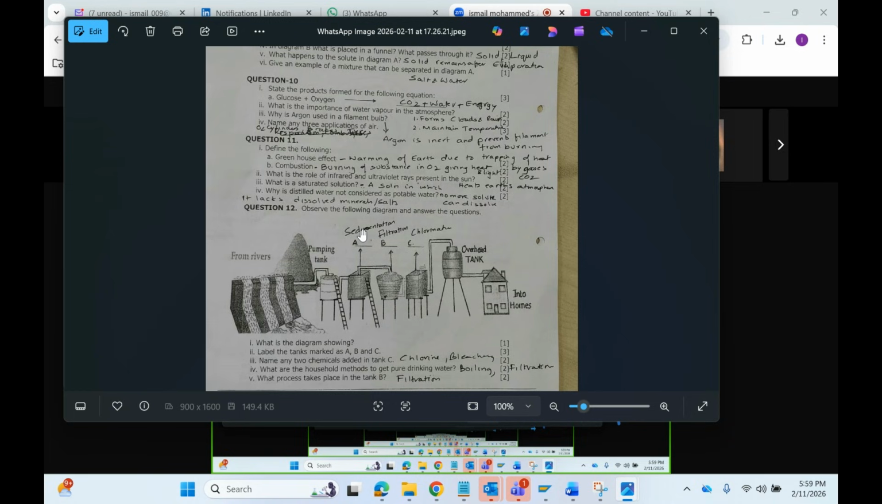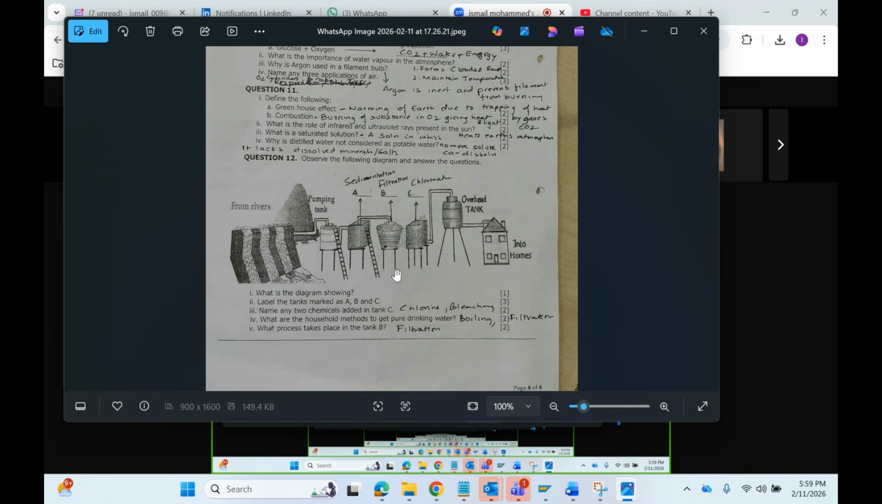Why is distilled water not considered potable? Because the distilled water lacks dissolved minerals and salts. So when this distilled water is consumed directly, we get a kind of dehydration because there are no salts and no minerals in it, and our body loses all these things. So it is not good to consume the distilled water. That is the answer, because it lacks dissolved minerals and salt.